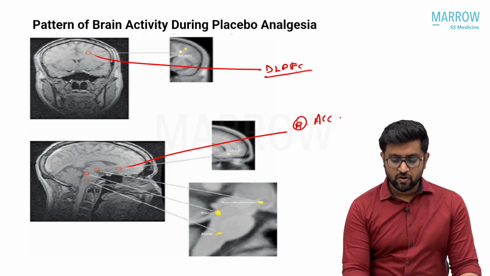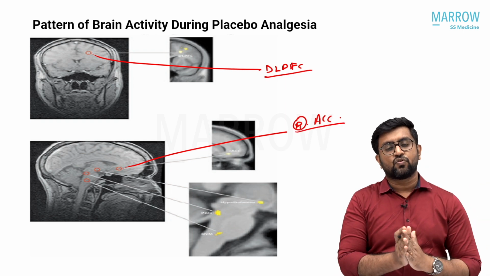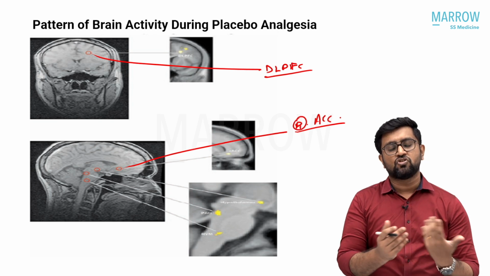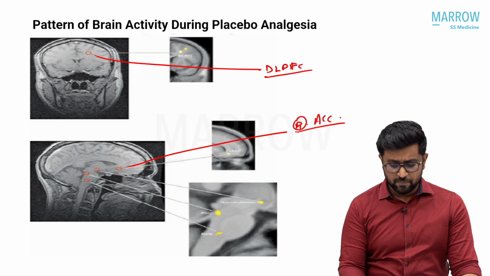Okay, dorsolateral prefrontal cortex, anterior cingulum. I had discussed during the module that these are the areas. The frontal lobe is an area of the limbic system. Pain and emotion are processed predominantly in the limbic system. So again, these are the same areas of the limbic system.